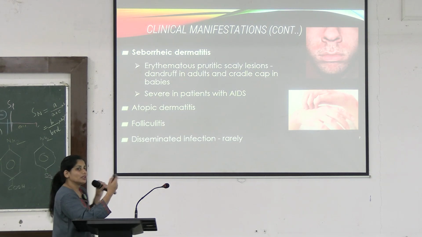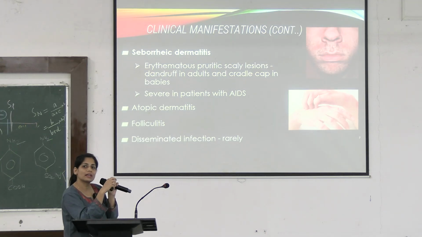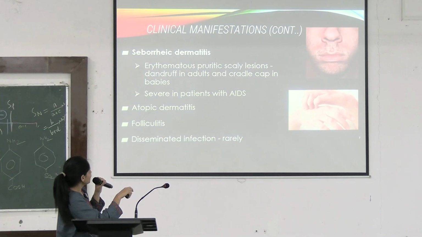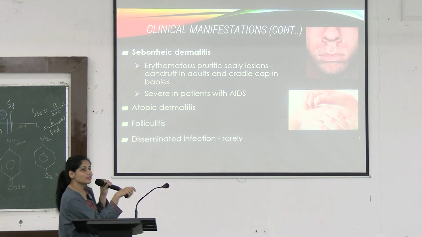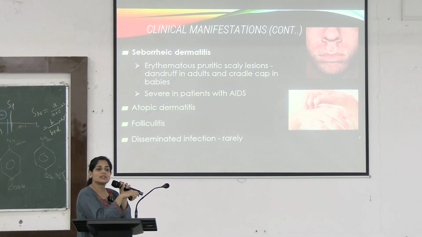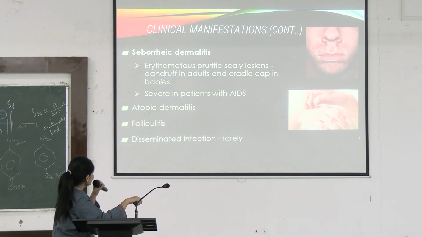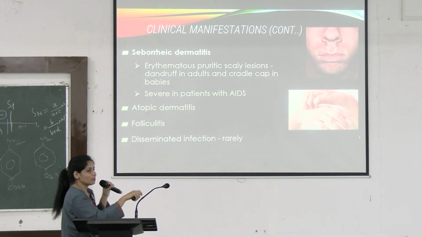Then further, you know that it is attacking the places where there are sebaceous glands. What can it lead to? It can lead to seborrheic dermatitis. You can see such erythematous, pruritic, scaly lesions on the places where there are numerous sebaceous glands such as face, neck and trunk. Okay. Plus, it can lead to atopic dermatitis.